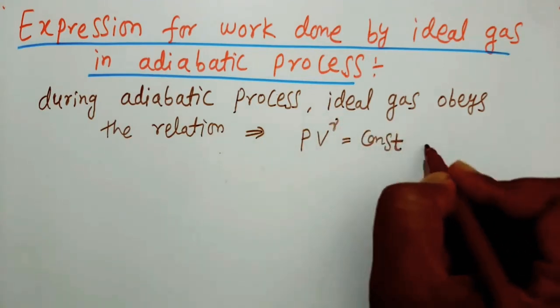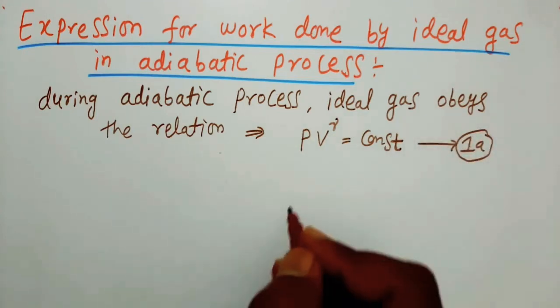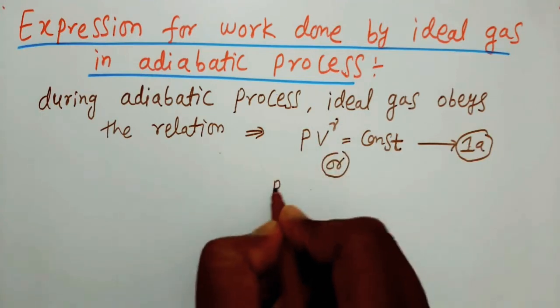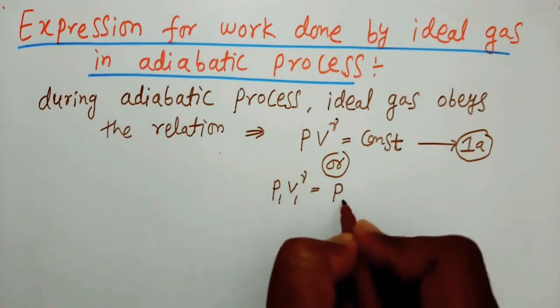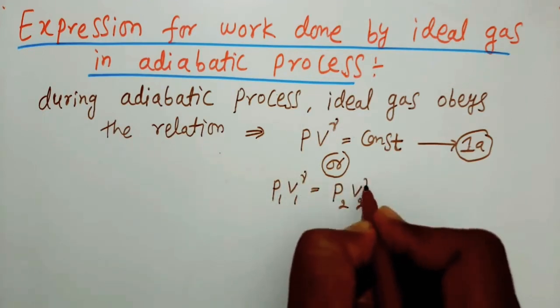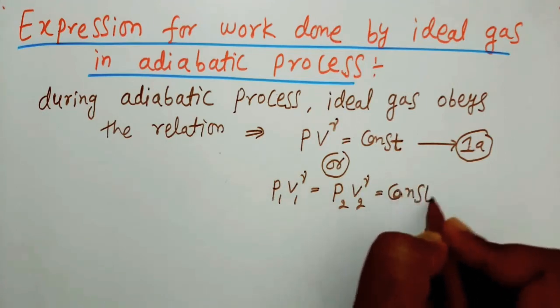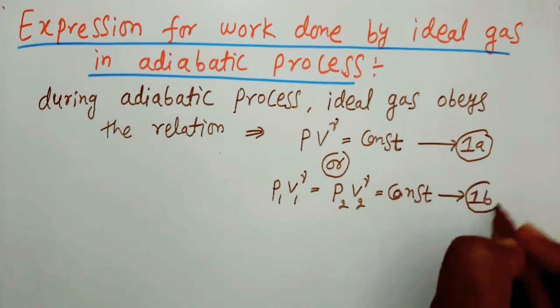Let us take this as equation 1A, or it can be written as P1 V1 to the power of gamma is equal to P2 V2 to the power of gamma is equal to constant. Let us take this as equation 1B.